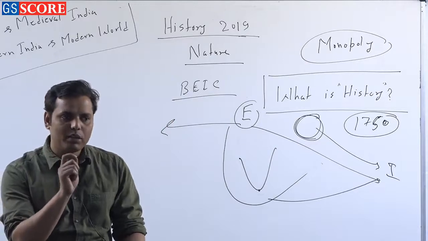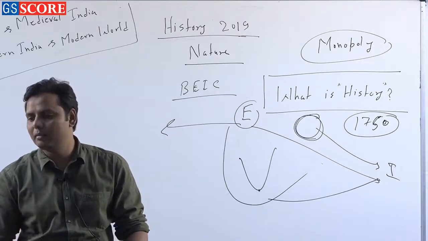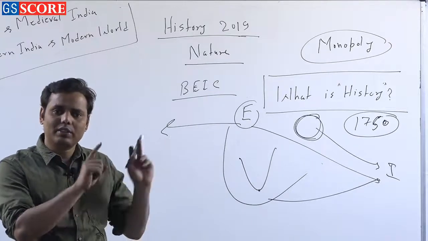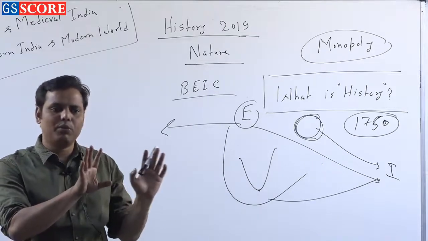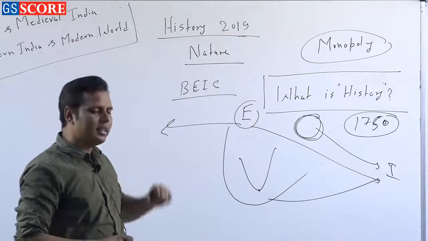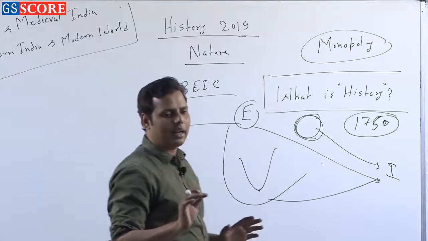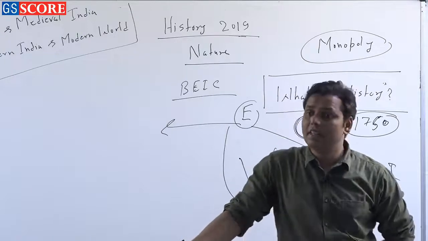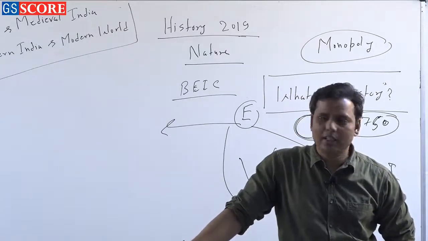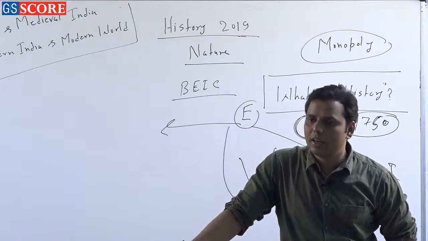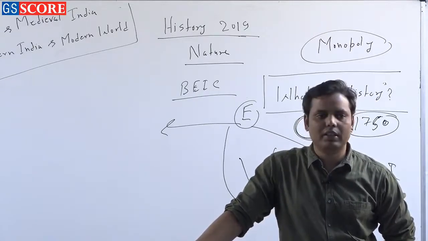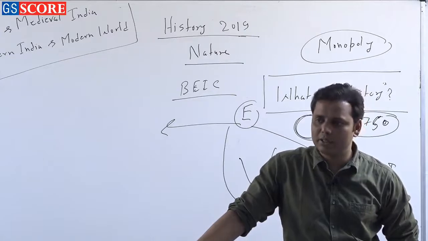So, I hope you can connect both the points. They were only interested in money. Why? Because they needed to run the trade. They were still interested in trade only, right. They simply wanted to run their trade, and that is the reason they got the Diwani, and they were pretty happy with that. But very soon they realized one thing, that if they got the next half of the administration, they would be able to generate more land revenue, right. Because of that they decided to come into the direct administration.